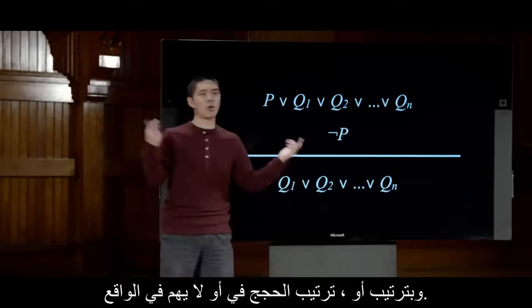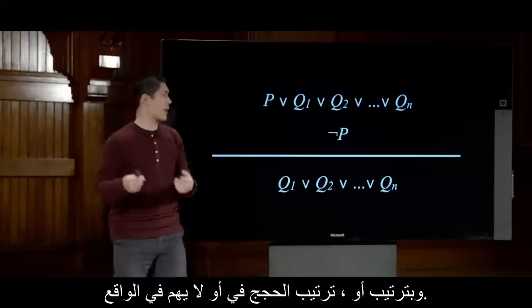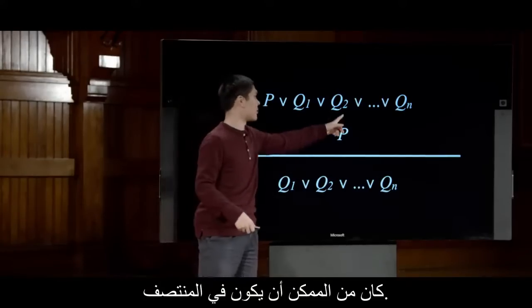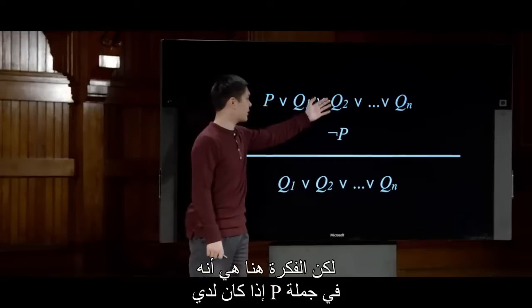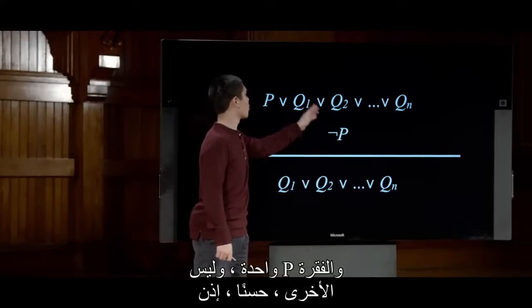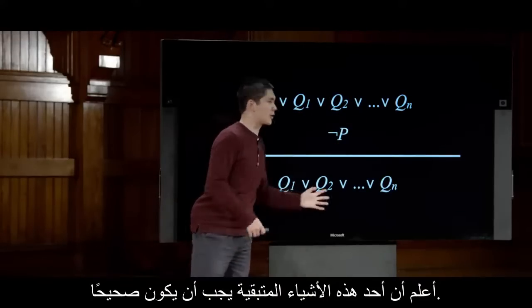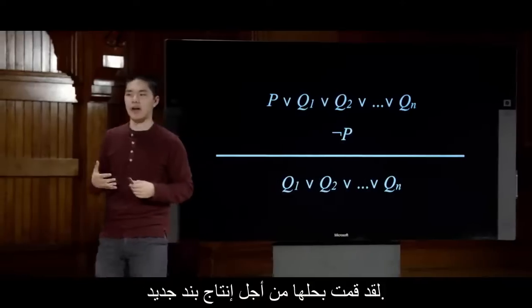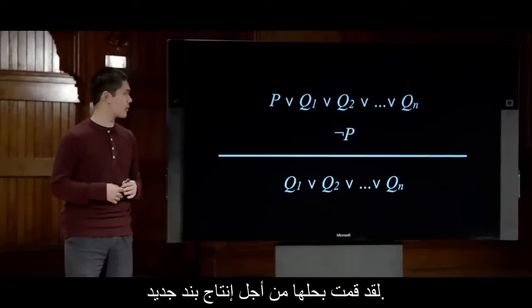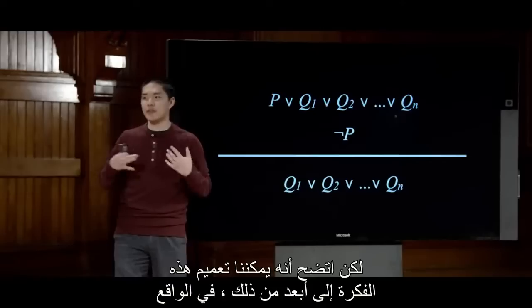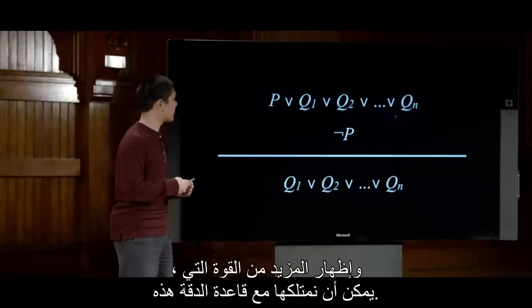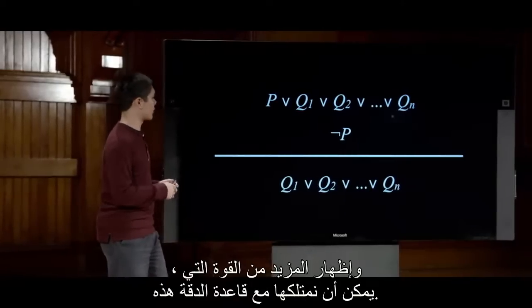And in an OR, the order of the arguments in the OR doesn't actually matter. The P doesn't need to be the first thing. It could have been in the middle. But the idea here is that if I have P in one clause and not P in the other clause, well, then I know that one of these remaining things must be true. I've resolved them in order to produce a new clause. But it turns out we can generalize this idea even further, in fact, and display even more power that we can have with this resolution rule.